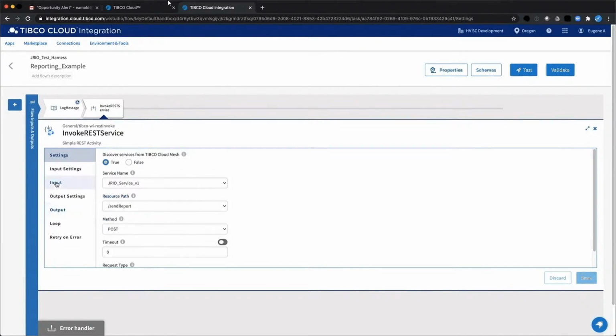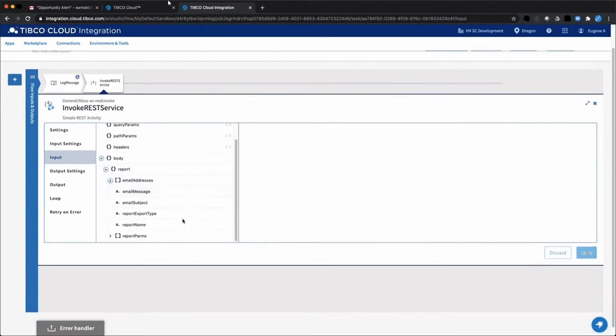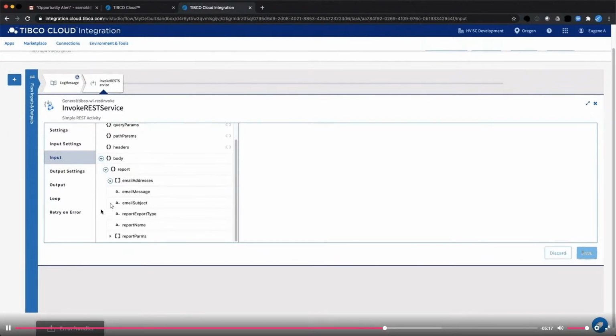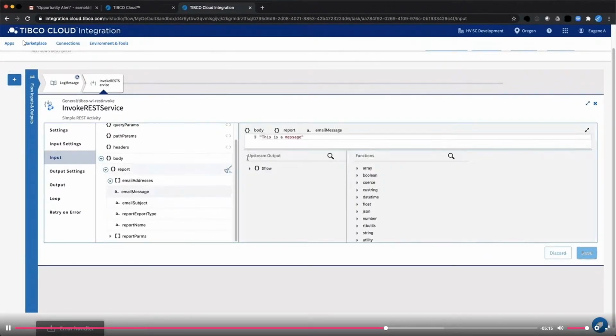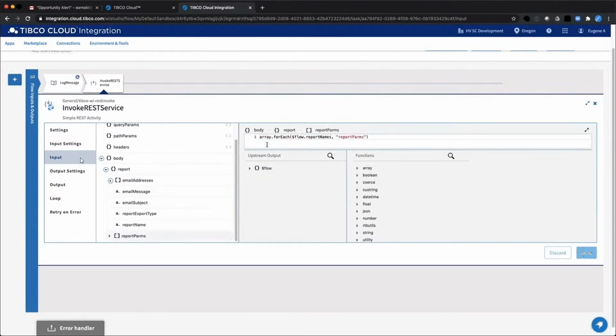You'll set the method for the appropriate call. But here's the real cool part. After you do that, all of the information that's required to make that service work automatically comes into your REST call. You don't have to go and set any of that up. Okay, so it's really nice, and of course you can hard code any of that information in if you choose, or you could send in parameters from the rest of your flow.